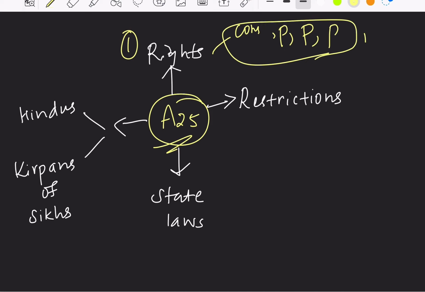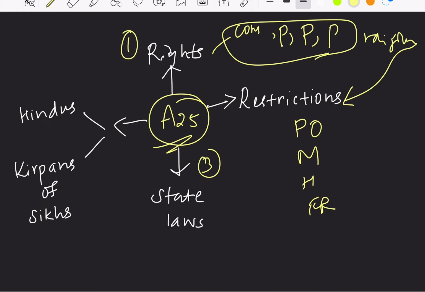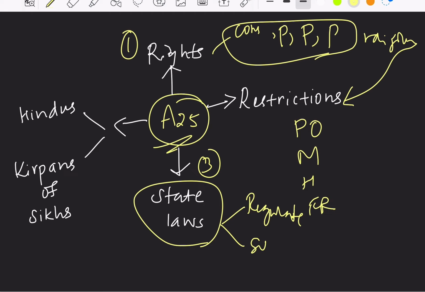And also while giving these religious freedoms, it is restricting these freedoms also. That is, it is restricting these freedoms on the grounds of public order, morality, health and other fundamental rights. And the third point about Article 25 is it is empowering the state to make laws for what? That is to regulate any activity, and also the state can make laws for the social welfare or reform of all Hindus. So what is the meaning of the term Hindus here?